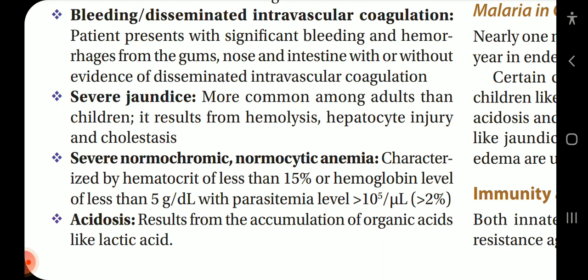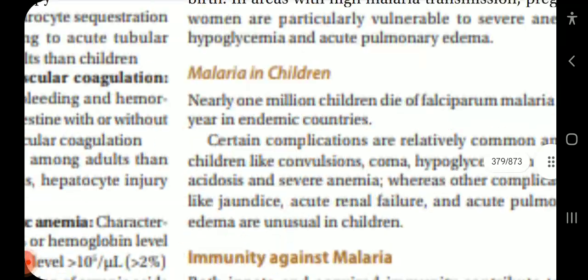Severe jaundice. More common among adults than children, it results from hemolysis, hepatocyte injury, and cholestasis. Severe normochromic normocytic anemia, characterized by hematocrit of less than 15% or hemoglobin level of less than 5 gram per deciliter with parasitemia level of more than 10^5 per microliter, more than 2%. Acidosis results from the accumulation of organic acids like lactic acid.